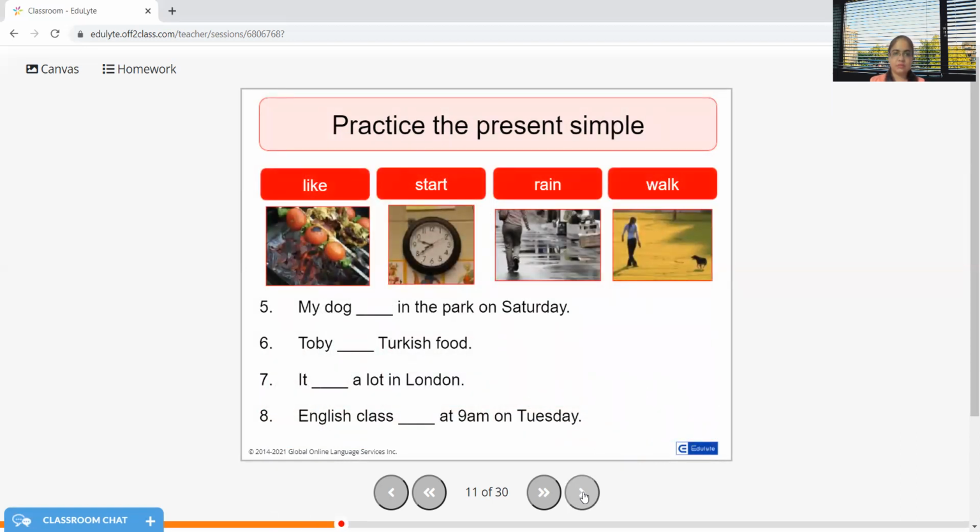My dog walks in the park on Saturday. My dog, I'm talking about one dog, which is singular. Toby likes Turkish food. It rains a lot in London. English class starts at 9 a.m. on Tuesday. I'm sure now you are able to witness the difference.